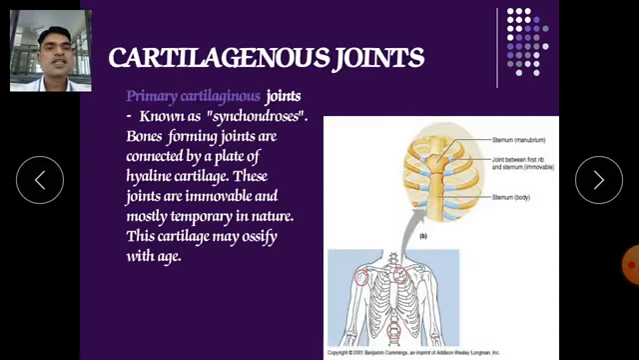Now we will discuss the primary joints. The primary joints are known as synchondroses. In them, the bones forming the joint are connected by plates of hyaline cartilage. So here you can see the hyaline cartilage connected with this joint. These joints are immovable and mostly temporary in nature. This cartilage may ossify with age.